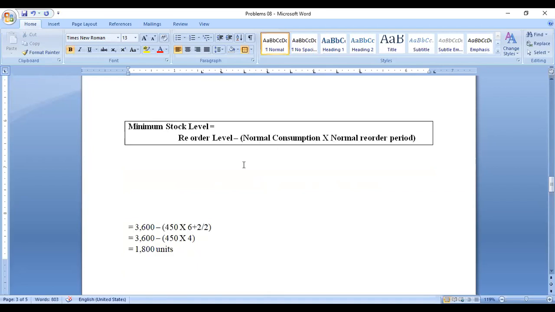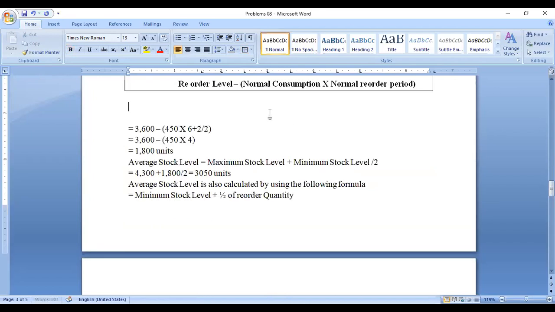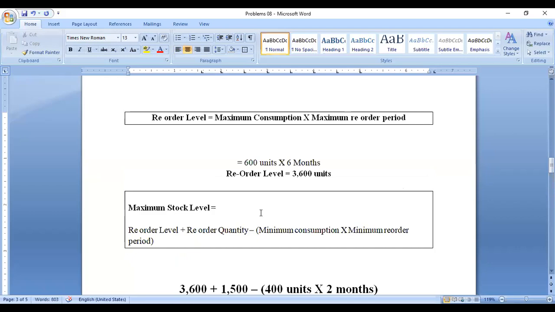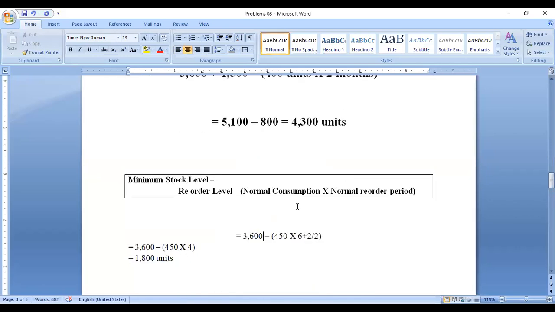Okay, minimum stock level. Now the reorder level, you know that amount is 3,600, already calculated. This answer, reorder level, minus normal consumption into normal reorder period.